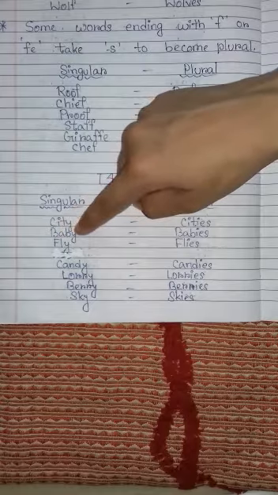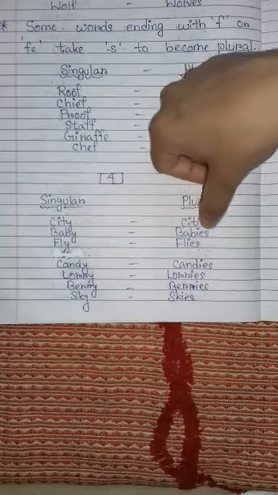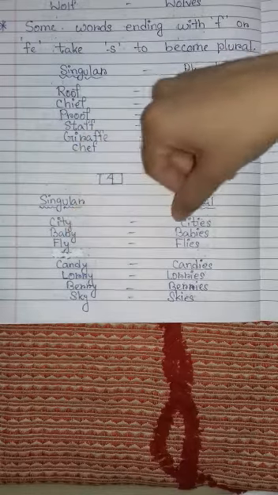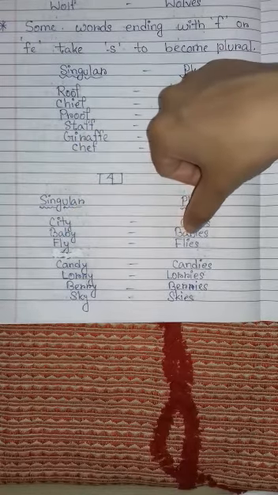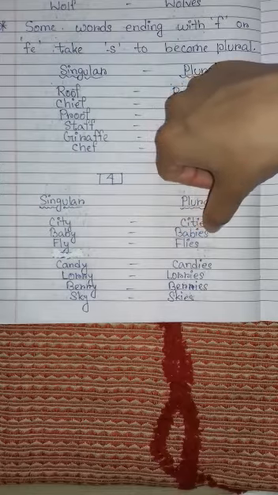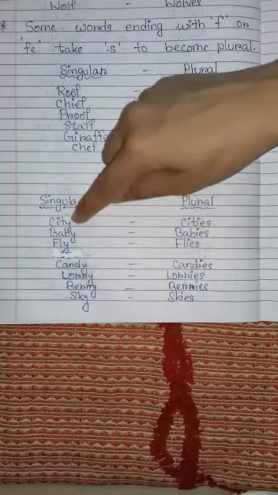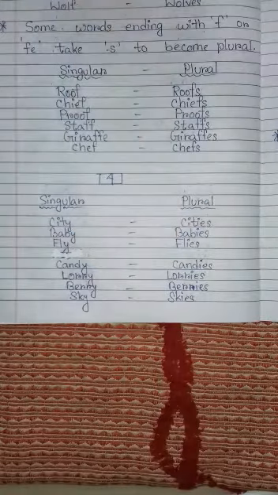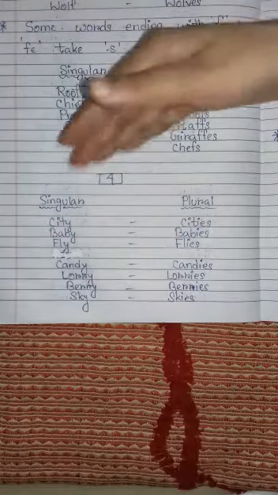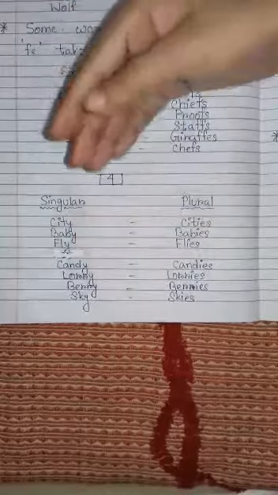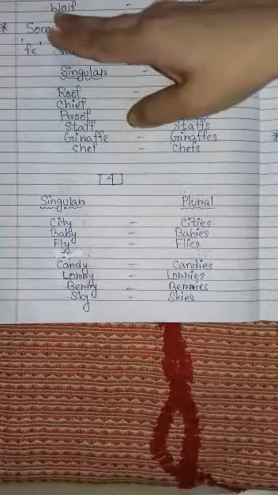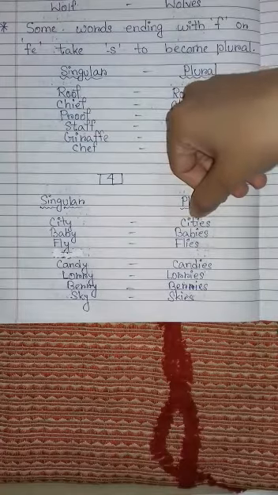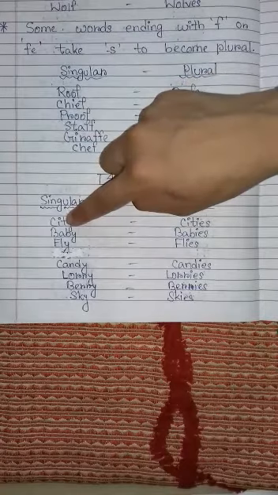Baby, B-A-B-Y, baby. Babies, B-A-B-I-E-S. Before Y, B is a consonant. So we have added IES. Here you can see I have not written Y. Y is driven away. We have dropped Y. We have cut Y. We will not write Y here, and we would write IES in place of Y.